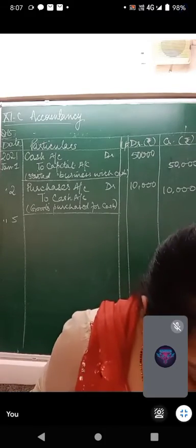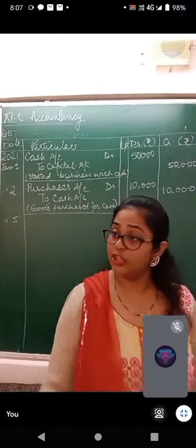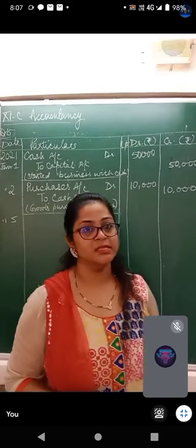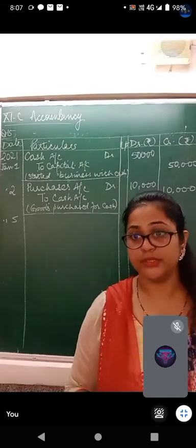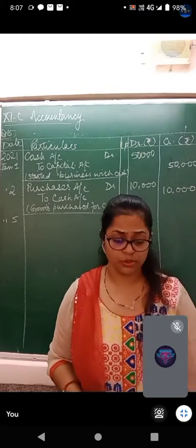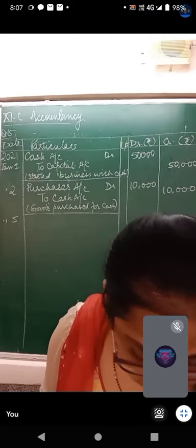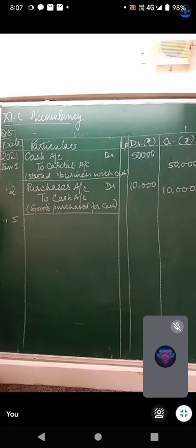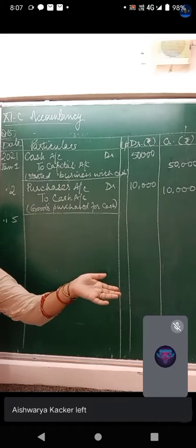January 5th, purchase goods from Mohan. Now this time Mohan's name is mentioned, which means by default this is a credit purchase. Purchase goods from Mohan worth rupees 60,000. Now purchase account will be debited because goods are coming inside, and instead of cash, we will write Mohan's name.